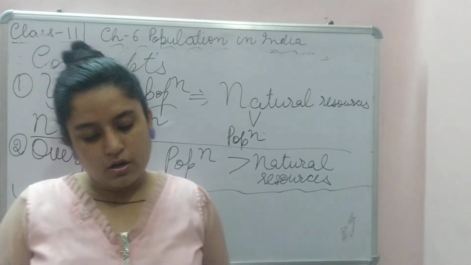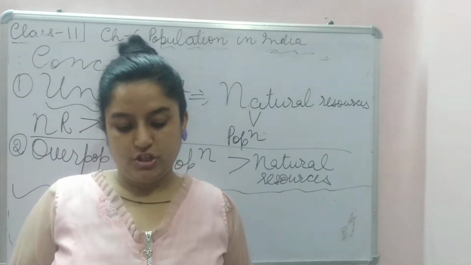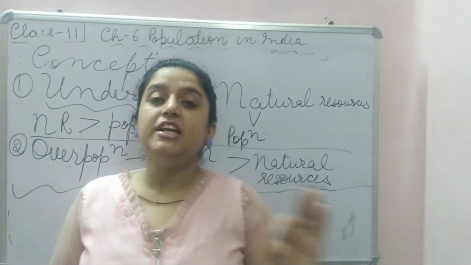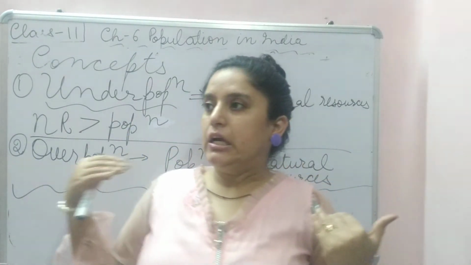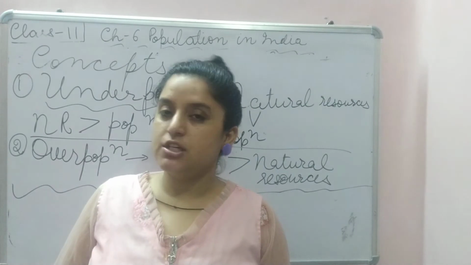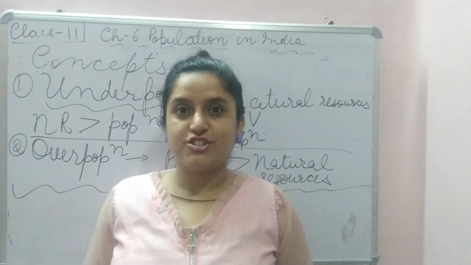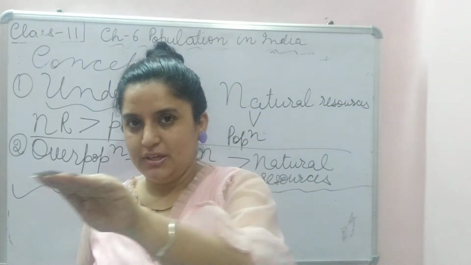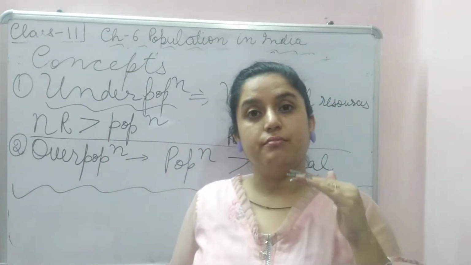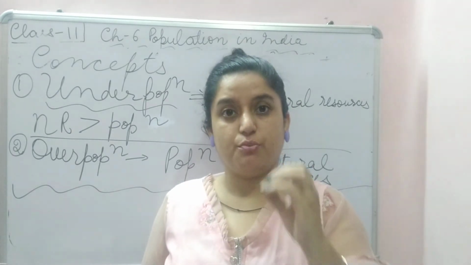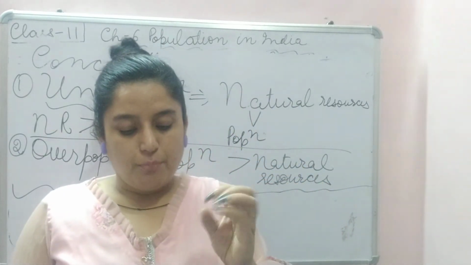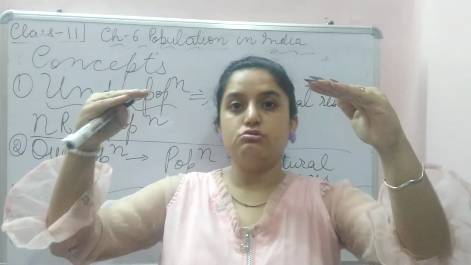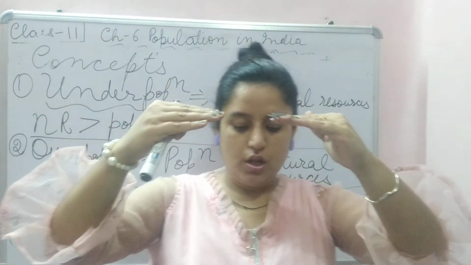What is optimum population? Optimum level. In economics, many times you will hear optimum. In 12th class also you will read about optimum utilization. Optimum means balance, best utilization. Optimum population is where natural resources and population are of equal amount.